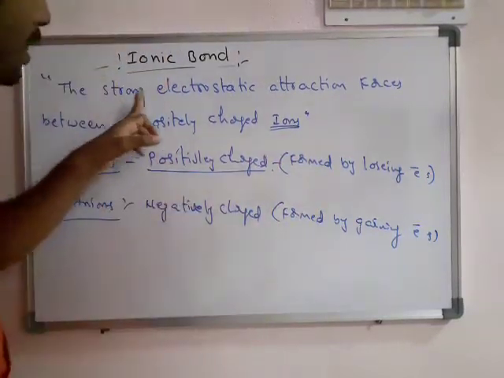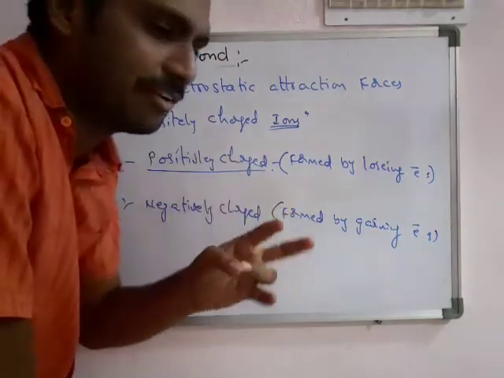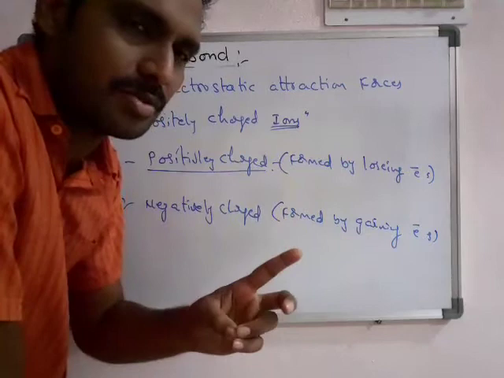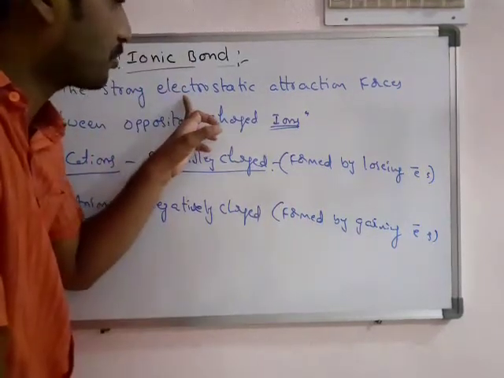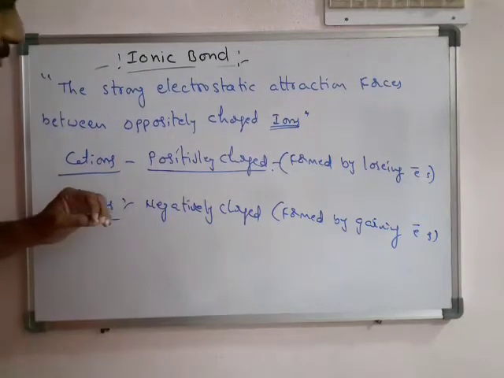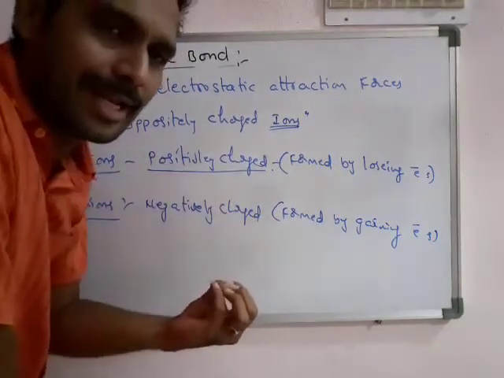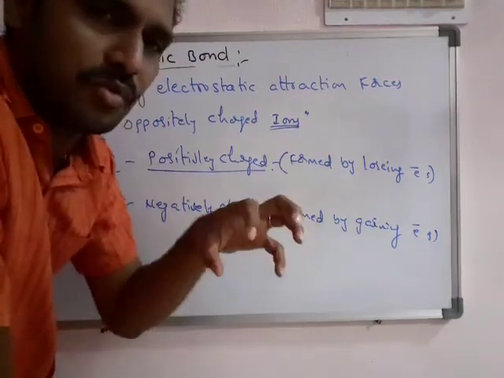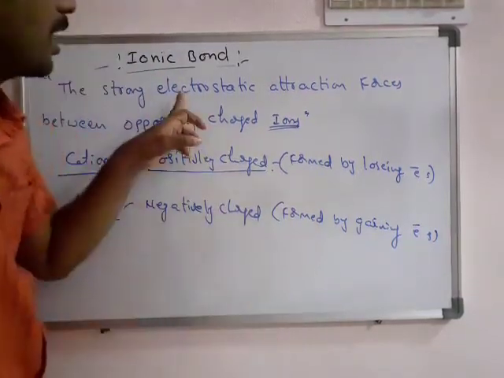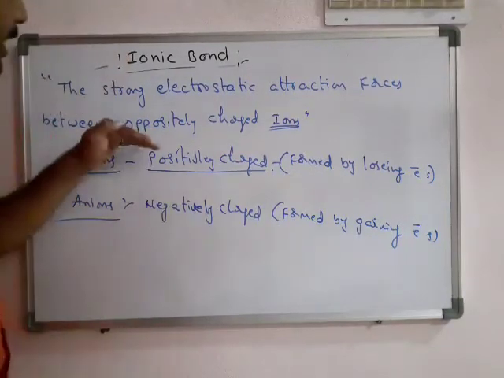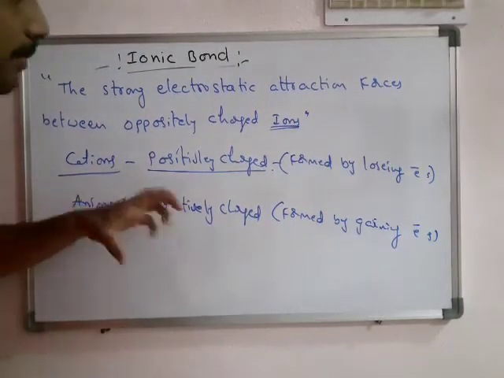We use the word electrostatic when there are different charges, one plus and one minus. That attraction forms an attraction force, and that attraction force is what we call a chemical bond. So the attraction force formed due to the electrostatic attraction force is called an ionic bond. It is formed between the two ions.